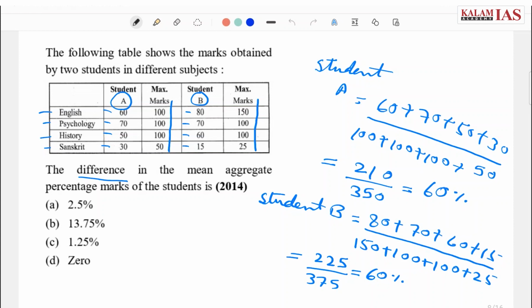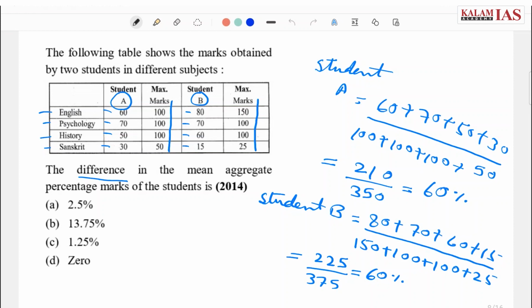One more thing, in CSAT paper we are not allowed to use calculator, so keep practicing these normal addition, subtraction, multiplication, so that your speed increases with time and you take less time in solving these questions.